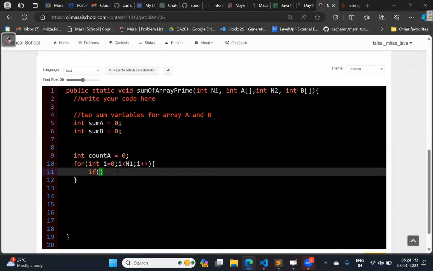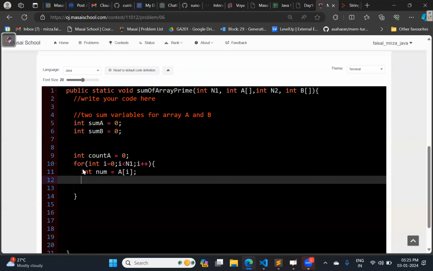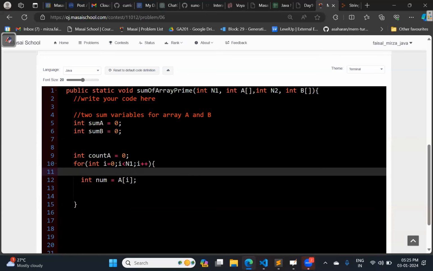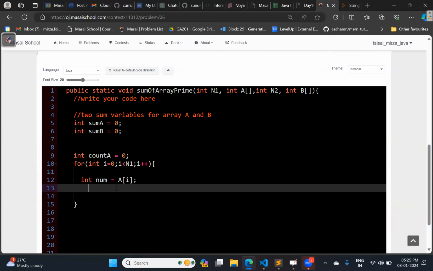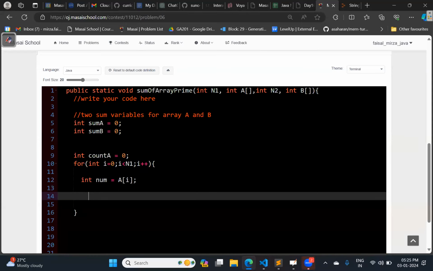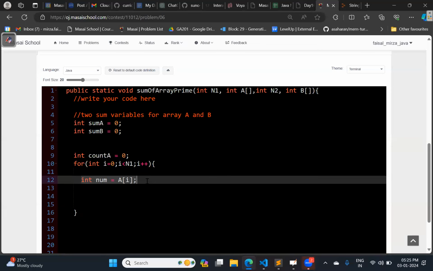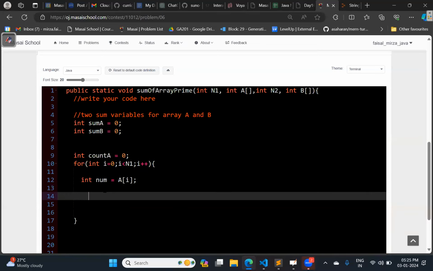This is again very interesting. How to check, suppose you can hold that particular number which is coming in the form of A of i. How to check whether this number is a prime or not? I think you guys may be feeling challenged. This kind of question was already covered, right? If you remember the yesterday class, or day before yesterday, maybe. Let's see how to check whether this number is prime or not. What I need to do? If number i.